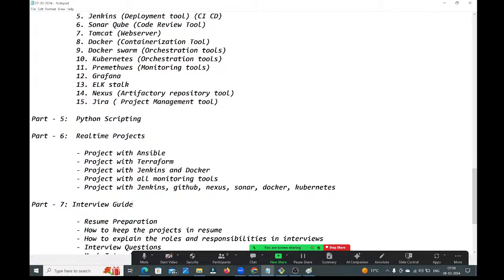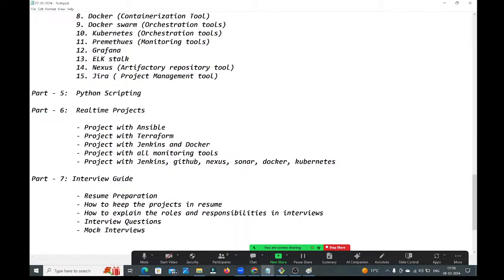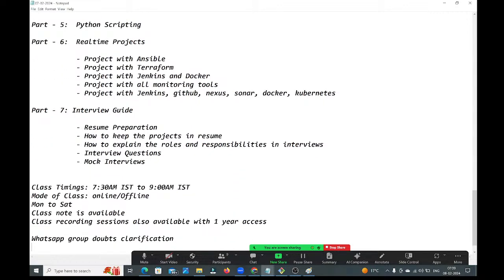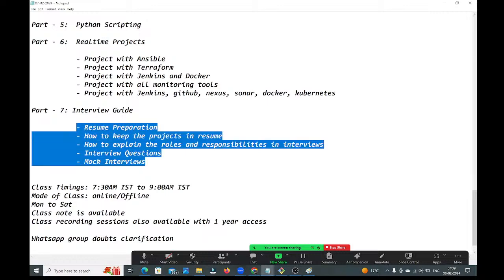As part 7, we are going to discuss the interview guide. Interview guide means what things will come: resume preparation, how to keep the projects in the resume, how to explain the roles and responsibilities in interviews, interview questions and mock interviews. All these things will come under part 7, guys.